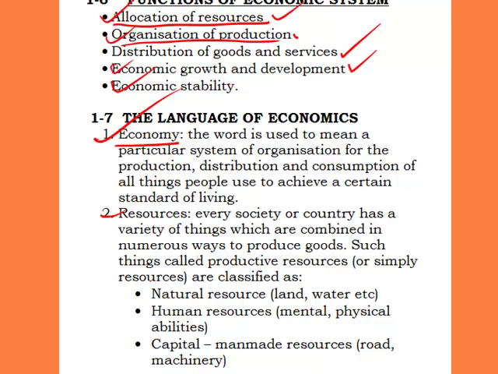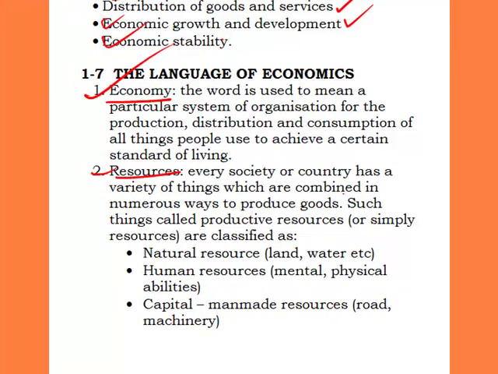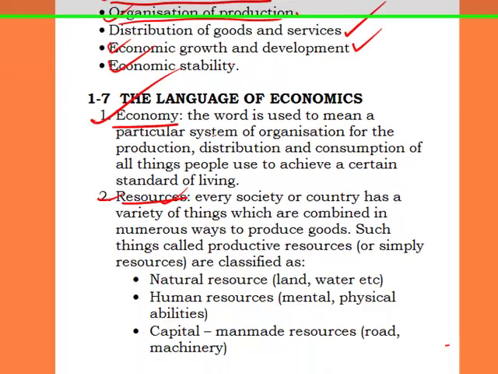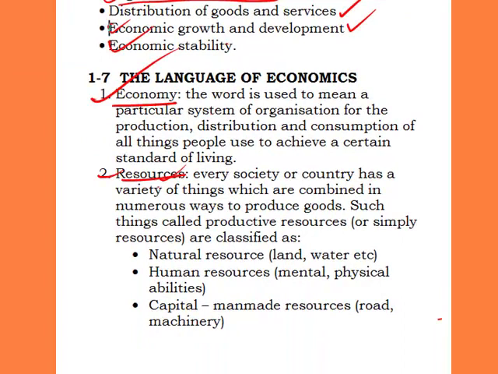Next is resources. Resources are what? Every society or country has a variety of things which are combined in numerous ways to produce goods. Such things, called productive resources or simply resources, are classified as follows. The stock of items that are used in producing goods and services in an economy is said to be the resources of that economy. The pile up of items that are used in making goods and services in a country is said to be the resources in that country.